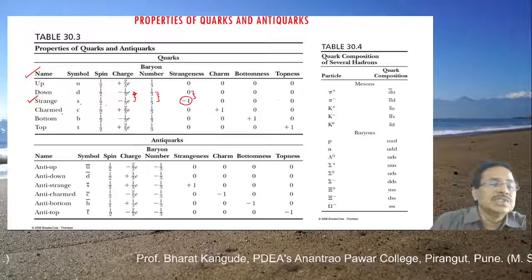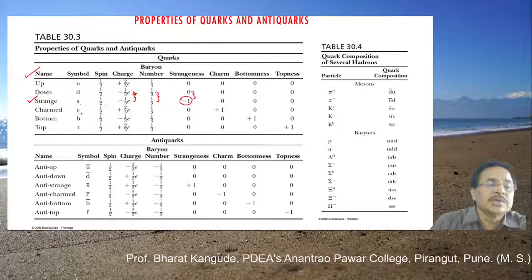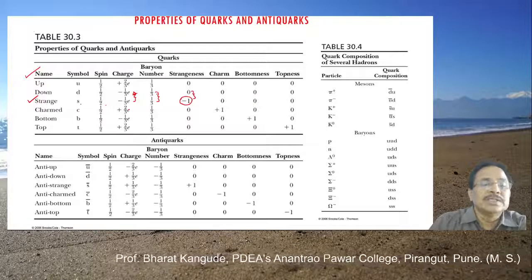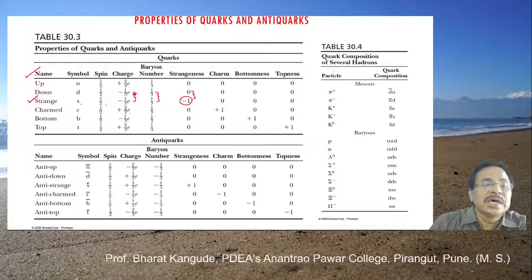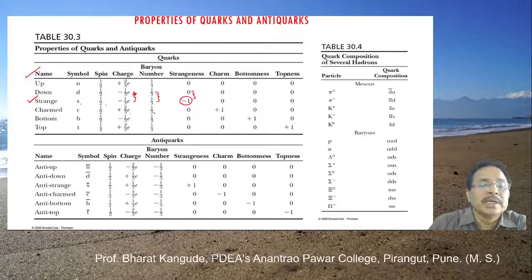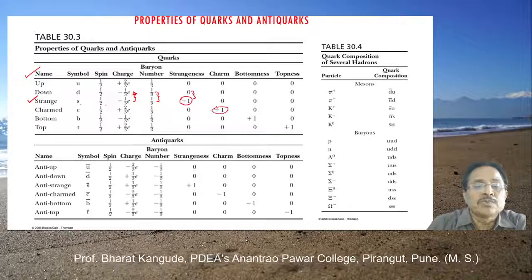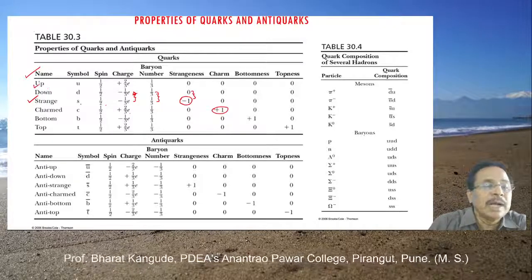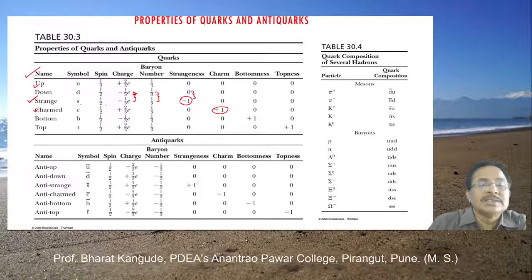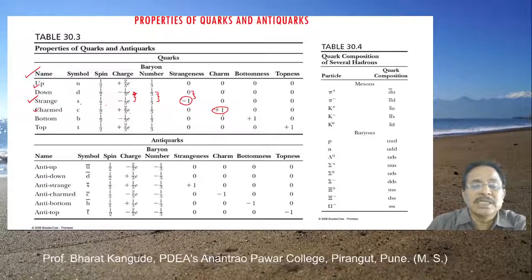Okay. Then this is charm. Symbol C, spin 1/2. Then charge is plus 2/3. So this and these are the same. Its baryon number is 1/3, but it has some different charm, and therefore +1. So the difference between up and this charmed quark is this particular charm number.